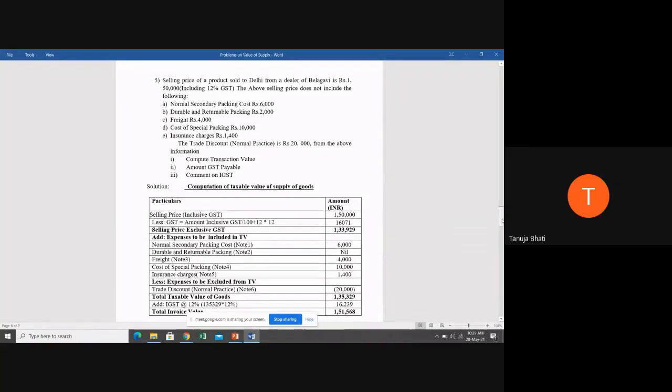So computation of taxable value of supply of goods. Now the selling price is 1,50,000 and students, this 1,50,000 is including GST. So the first thing we need to do is remove the GST portion from 1,50,000. So less GST portion. How will we know that in this 1,50,000 what is the amount of GST hidden? So we have seen a formula in module number 2, that is amount inclusive GST divided by 100 plus rate of GST into rate of GST.